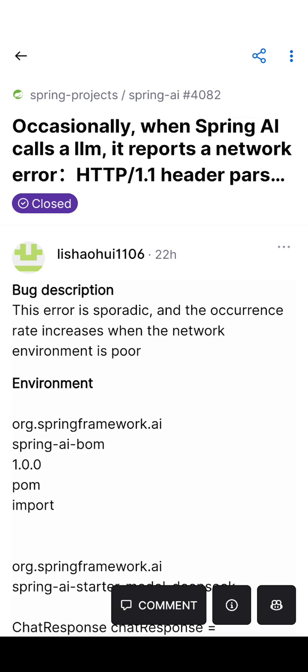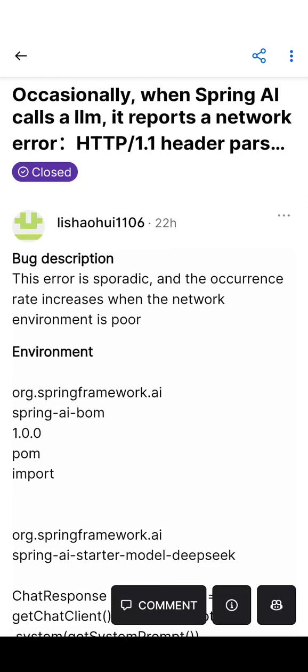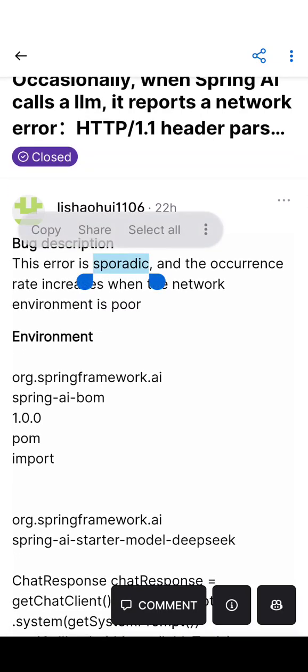Hello friends, today I wanted to go through a particular commit which is done in Spring AI, and then go through the changes. It is quite interesting to me, so I thought I'll share with you all. So first we look at the actual issue.